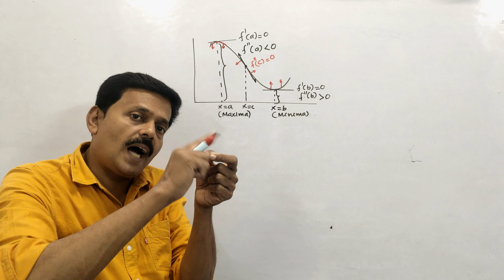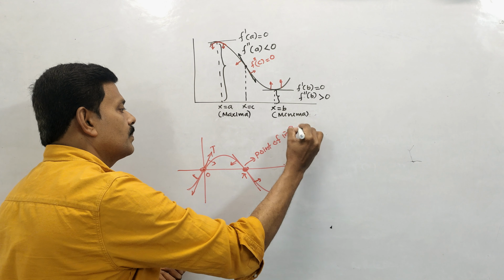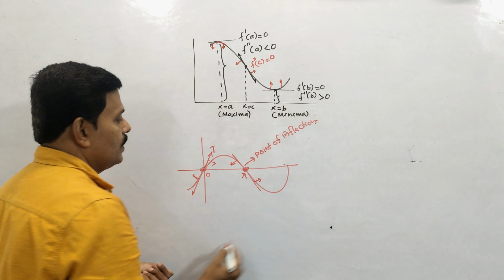Here, this is pi. If I draw the tangent, no doubt, the curve lies on one side and the other side. So all these are points of inflection. So the sine graph has an infinite number of points of inflection.